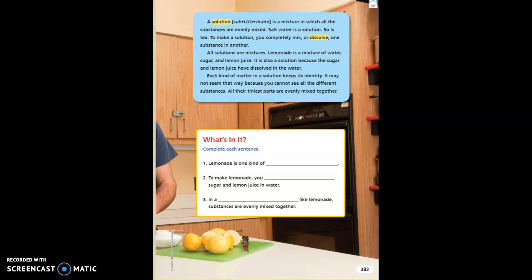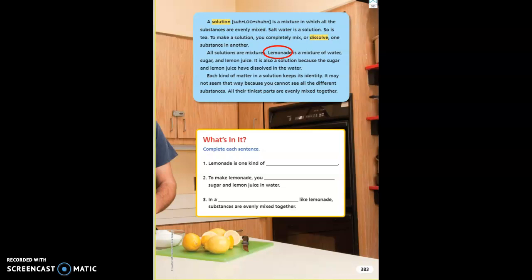To make a solution, you completely mix or dissolve one substance in another. All solutions are mixtures. Lemonade is a mixture of water, okay? Let's circle the word lemonade. Okay, it's a mixture of water, sugar, and lemon juice. Yes, you mix the lemon juice with water and sugar. It is also a solution because the sugar and lemon juice have dissolved in the water. Okay?